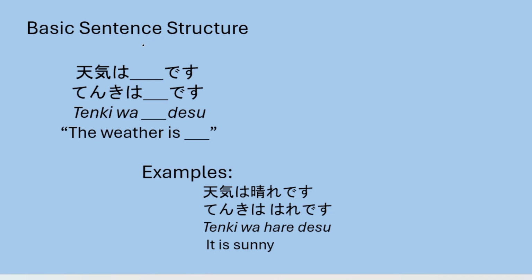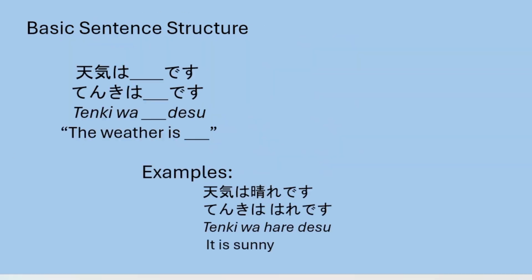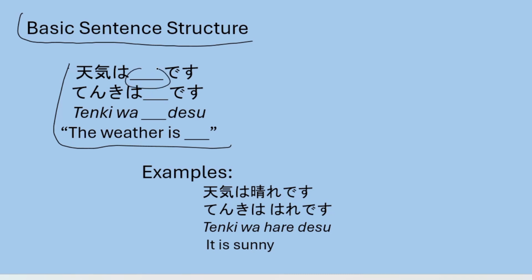Now some basic sentence structure. So how can I answer the question, how's the weather? It is tenki wa hare desu. Tenki wa, and whatever I want to add here is going to be the weather of the day.